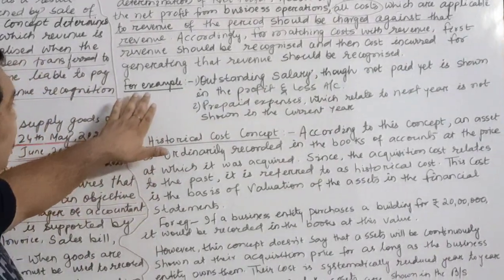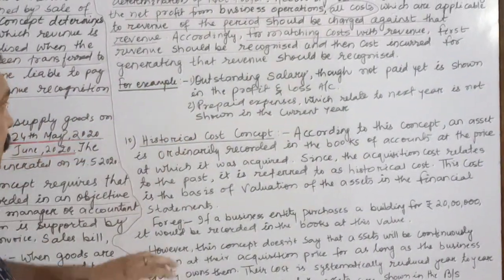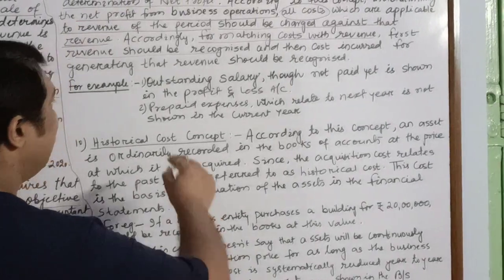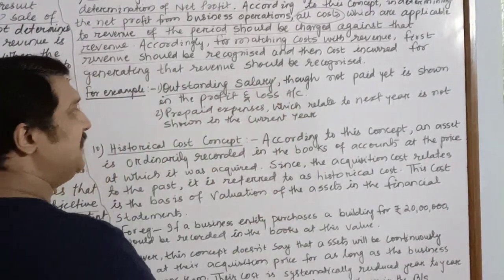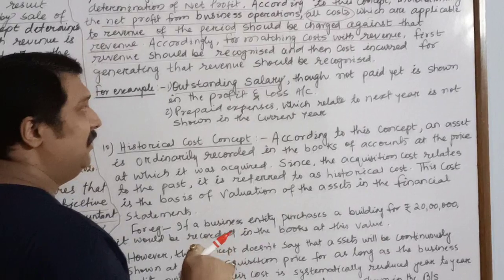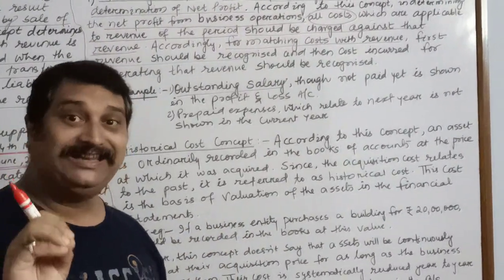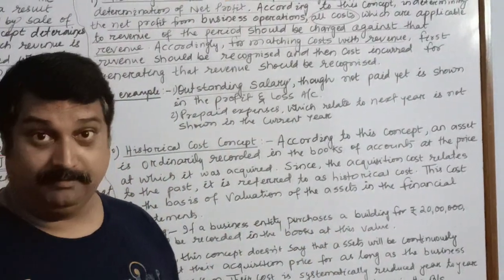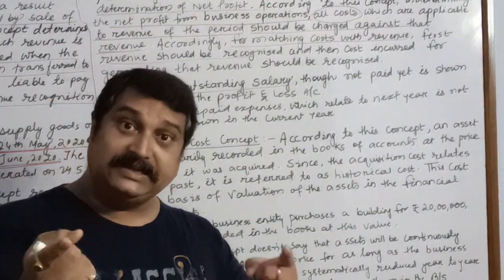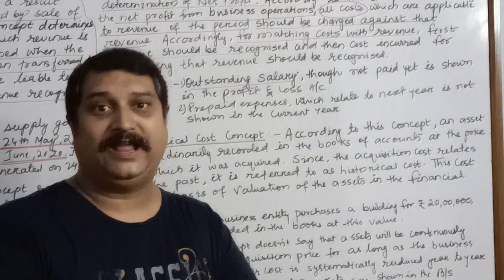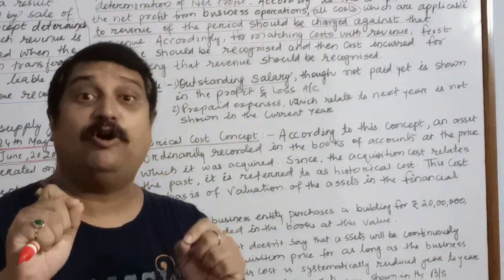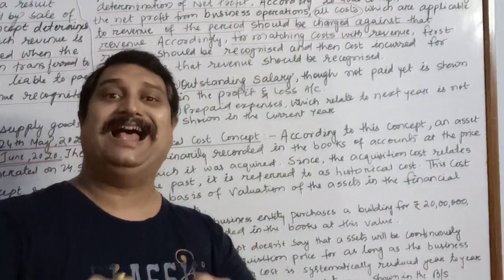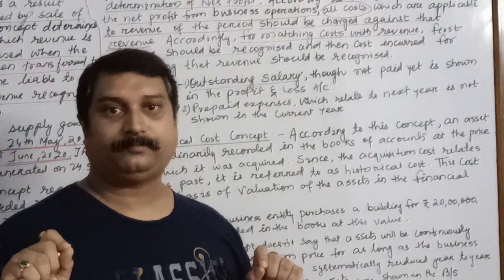I have taken a few examples, 2 examples to explain this concept. Like outstanding salary. What is an outstanding salary? Outstanding salary is the salary which is not yet paid. Although it is not paid, since it is related to the particular period of time. For example, salary of month of March has not been paid.